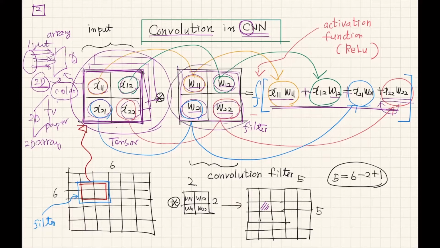This convolution filter is a two-dimensional matrix, and the input data is a two-dimensional matrix. The convolution of these two matrices will be a scalar number. It is a kind of dot operation of vectors in a two-dimensional way. So this is becoming a scalar. And then we apply the activation function.